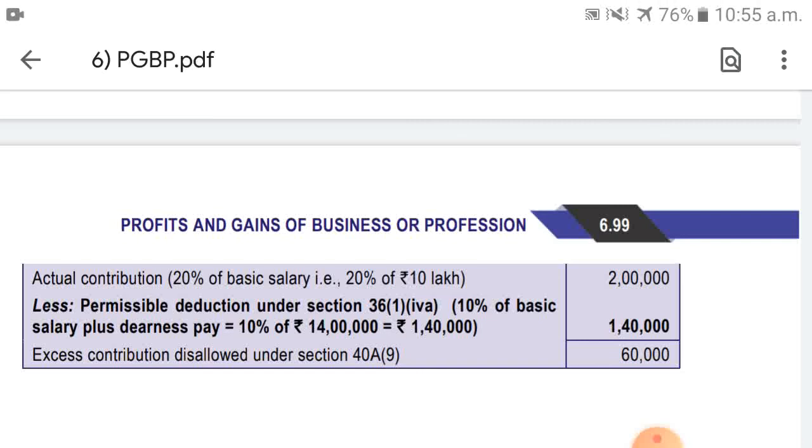Hope you have understood this part. All the illustrations are clear. If there is any doubt, write to me in the comment box. So that's it with part 1 of PGBP.